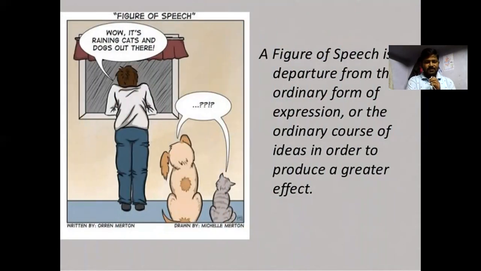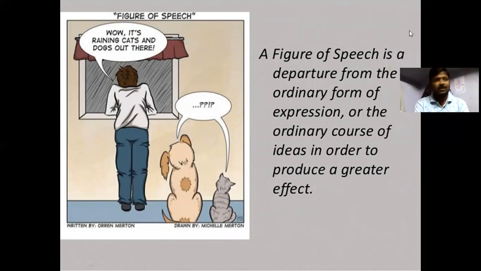So look at the figure of speech here. Oh, it's raining cats and dogs out there. It doesn't mean that there are cats and dogs, but that it's raining heavily.